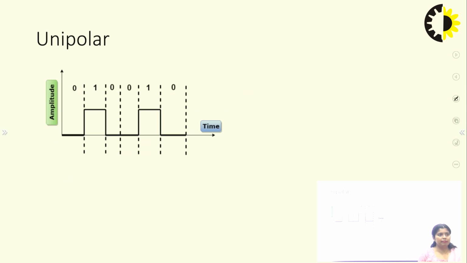Now, in the unipolar scheme, there is one polarity only, either positive or negative. Generally, in the unipolar scheme, when we convert a digital stream into a signal, 0 is represented as a 0 and 1 is represented as a positive voltage. So you can remember this: whenever the unipolarity is there, in the binary stream 0 is represented as a 0 signal and 1 is represented as the positive voltage.